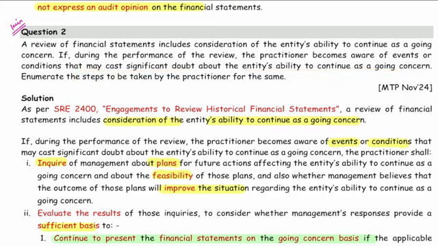So first of all, write the SRE 2400, engagement to review historical financial statements. Okay, sir. How do I get to know it is SRE 2400? It is clearly written that there is a practitioner, not the auditor.